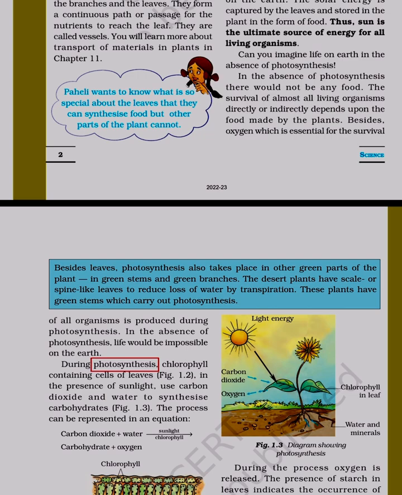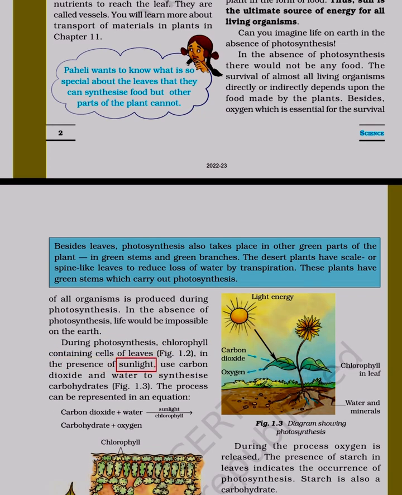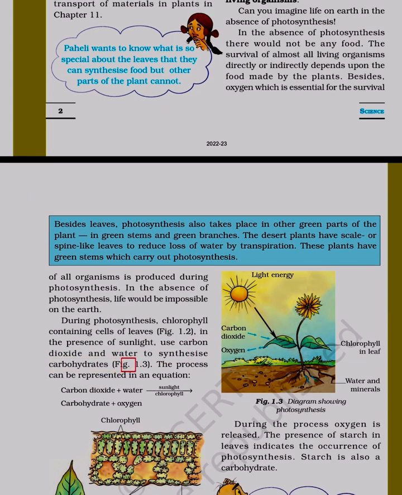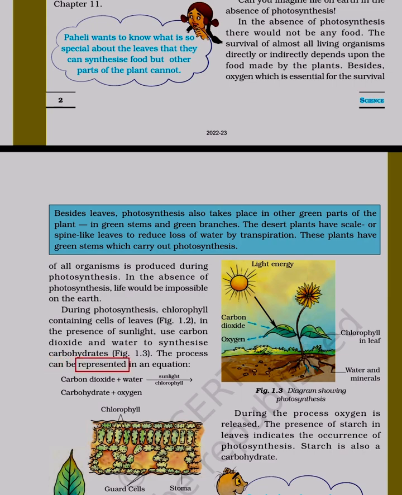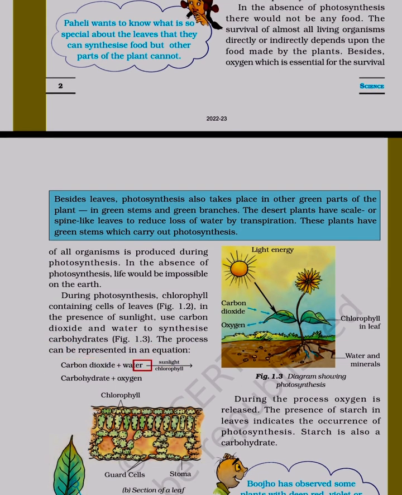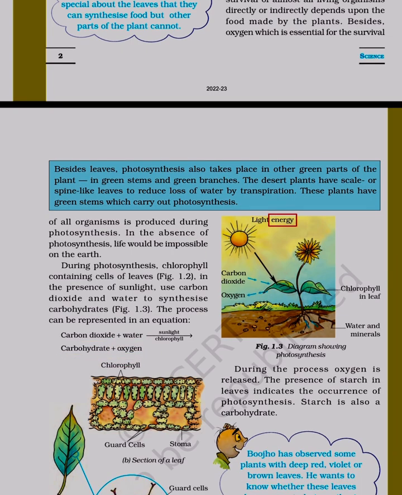During photosynthesis, chlorophyll-containing cells of leaves, Figure 1.2, in the presence of sunlight, use carbon dioxide and water to synthesize carbohydrates. Figure 1.3. The process can be represented in an equation. Carbon dioxide plus water, in the presence of sunlight and chlorophyll, gives carbohydrate plus oxygen. Light energy, carbon dioxide, oxygen, chlorophyll in leaf, water and minerals.